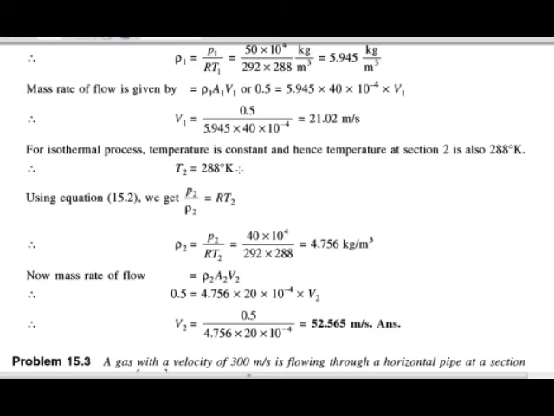Now we know that P2 upon rho 2 is equal to RT2, that is the equation of state. Then rho 2 is equal to P2 upon RT2. After putting this, we get the value of rho 2, the density at section 2, as 4.756 kilogram per meter cube.